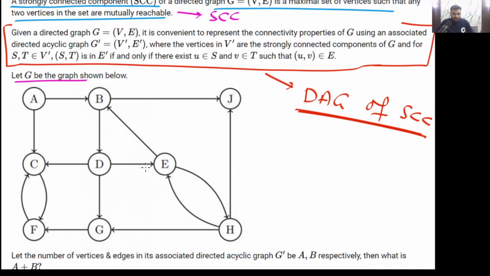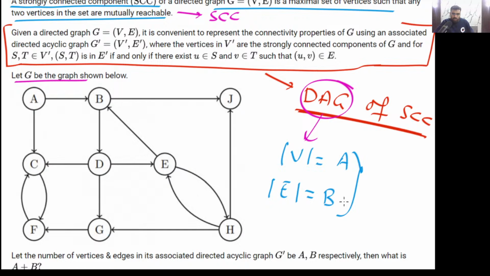Now this graph is given to you, and the question is asking: in this directed acyclic graph of strongly connected components, how many vertices are there and how many edges are there? The question is asking what is A plus B.